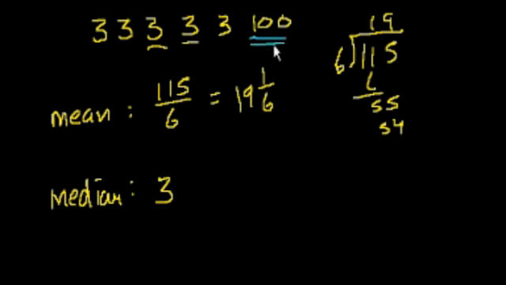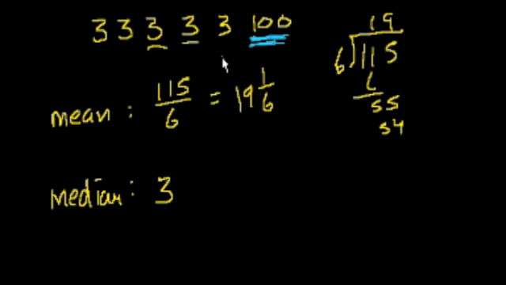In statistics, they call that an outlier. If you talked about average home prices, maybe every house in the city is $100,000, and then there's one house that costs $1 trillion. And then if someone told you the average house price was, I don't know, $1 million, you might have a very wrong perception of that city. But the median house price would be $100,000, and you'd get a better sense of what the houses in that city are like. So similarly, this median maybe gives you a better sense of what the numbers in this set are like, right? Because the arithmetic mean was skewed by what they'd call an outlier.